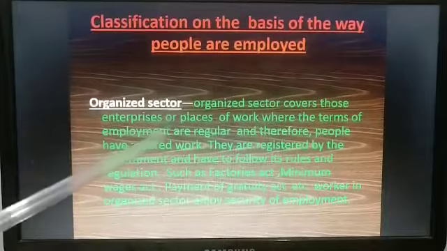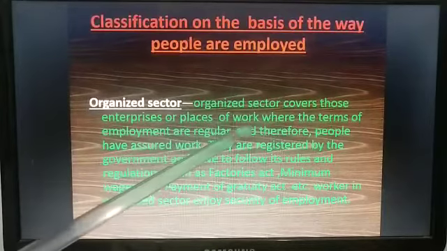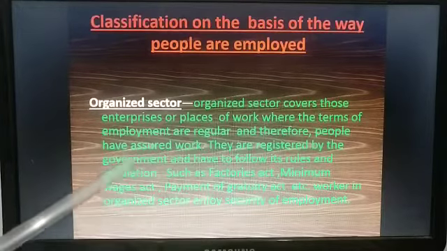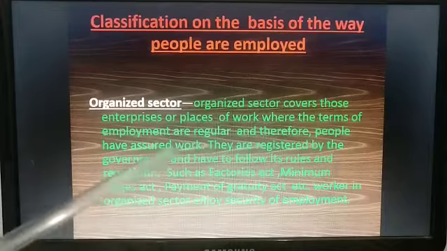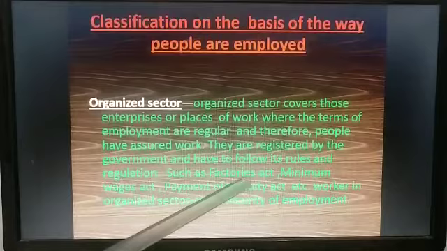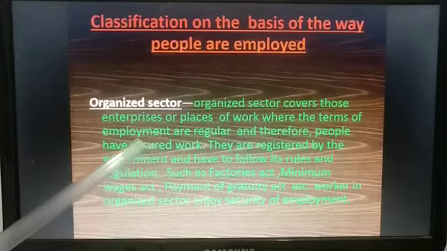Organized sector covers those enterprises or places of work where the terms of employment are regular and therefore people have assured work. They are registered by the government and have to follow its rules and regulations such as Factories Act, Minimum Wages Act, Payment of Gratuity Act. Workers in organized sector enjoy security of employment.